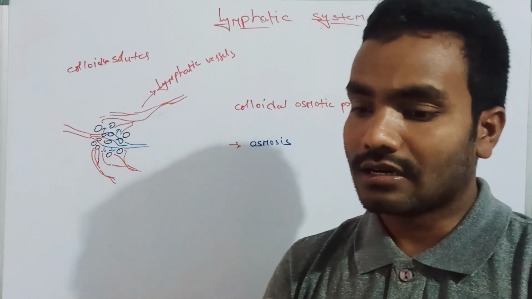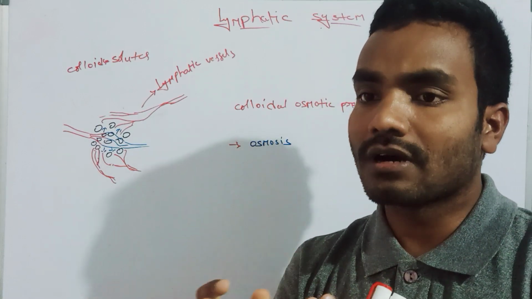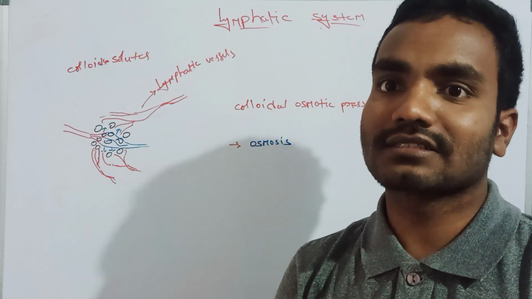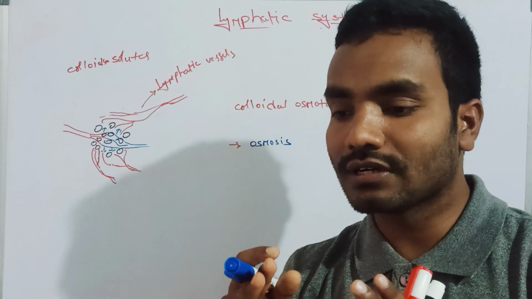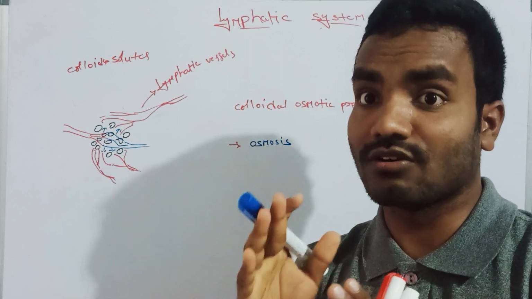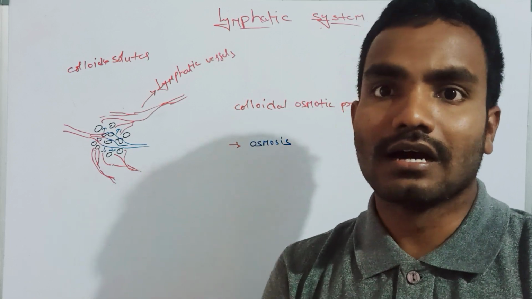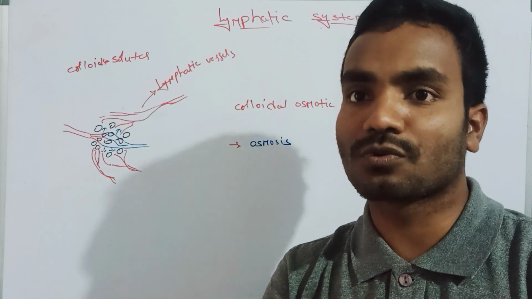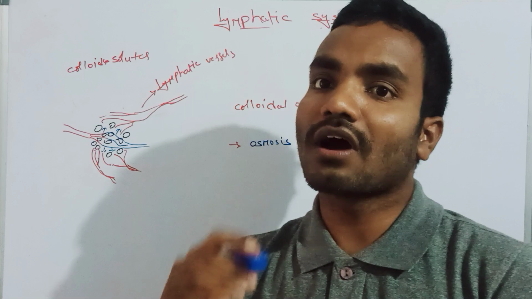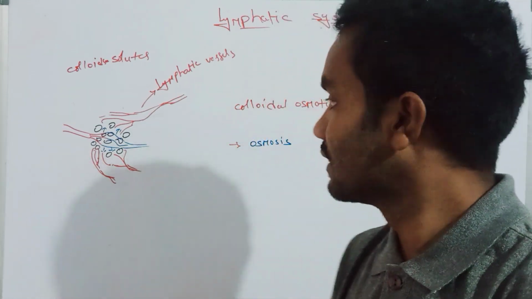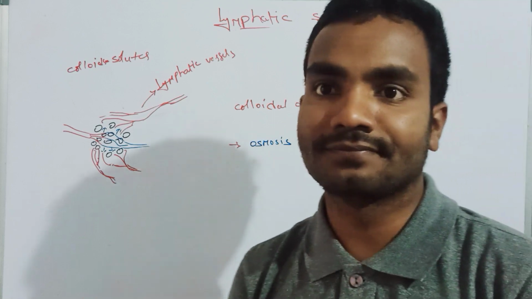Diffusion is the movement from high concentration to low concentration. Osmosis is also movement, from high water potential to low water potential. Most people get confused about this, which is why I am clarifying osmosis and diffusion at this point.